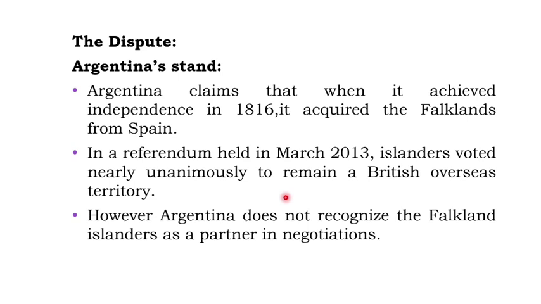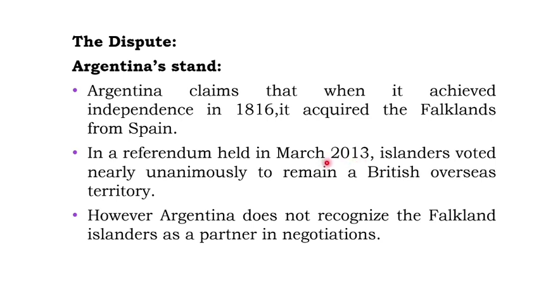If we look at Argentina's claim, Argentina claims that when it achieved independence from Spain, it acquired the Falkland Islands from Spain. However, in a referendum held in March 2013, the islanders voted nearly unanimously to remain a British overseas territory.